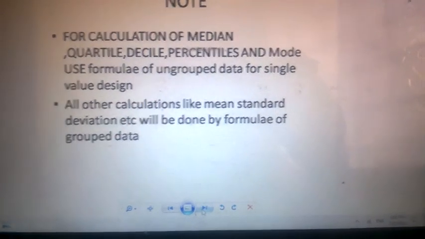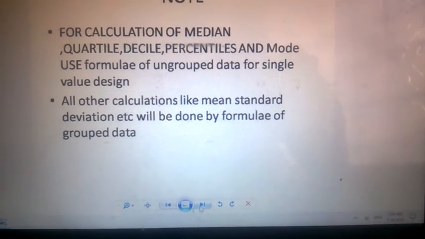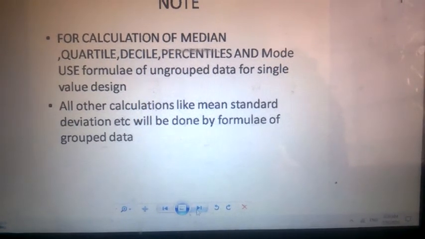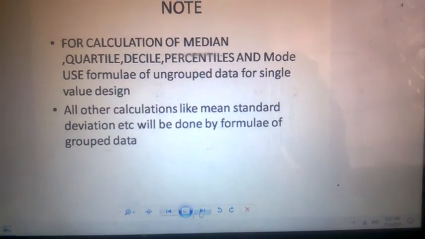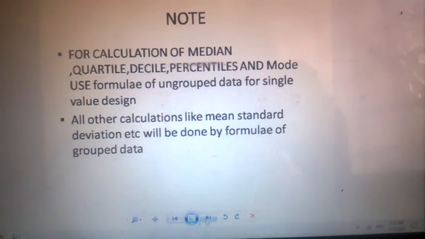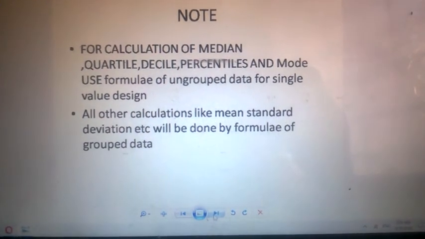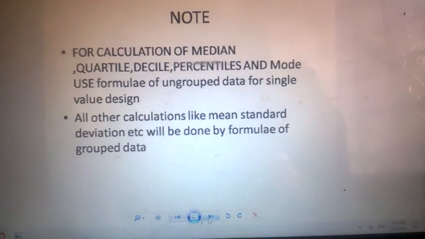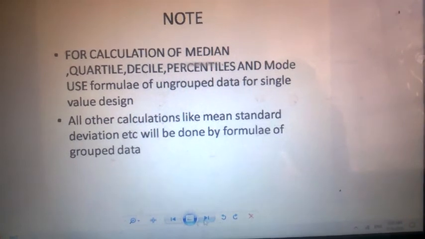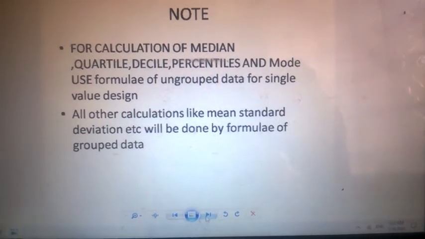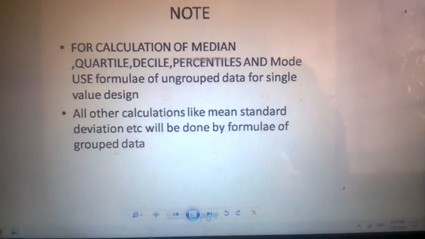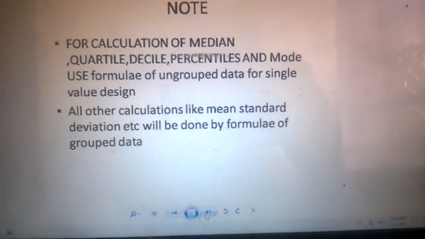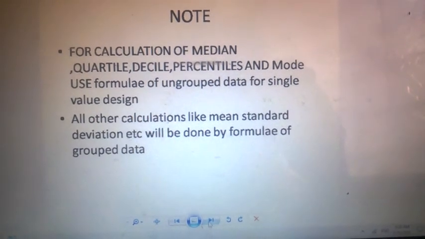It's written over here: for calculation of median, quartile, decile, percentile and mode, use formula of ungrouped data for single value design. Only for these values, not for any other quantity. Only these 5 quantities: median, quartile, decile, percentile and mode. The reason behind this is that the formula for group data of these quantities includes L, and L is not available in single value design. You don't try to make L in case of single value design.